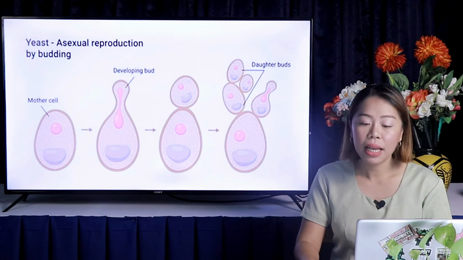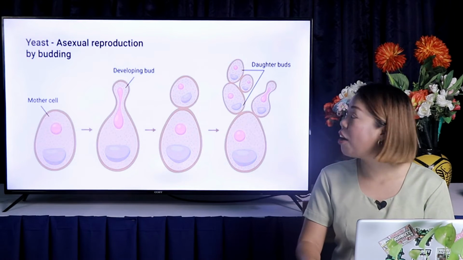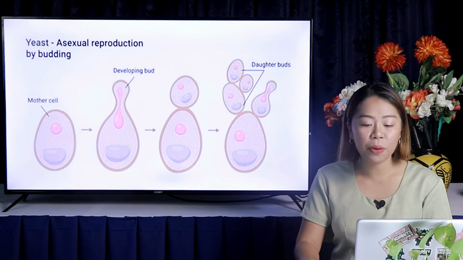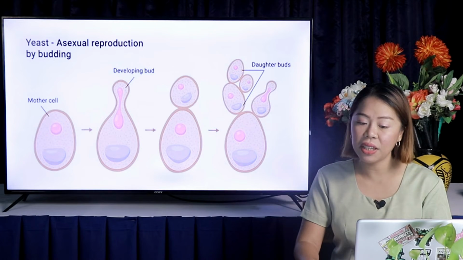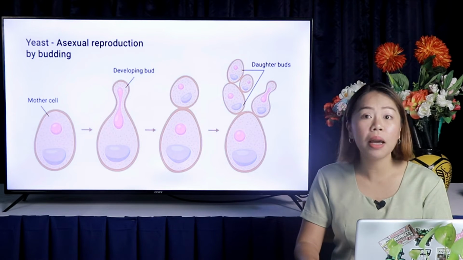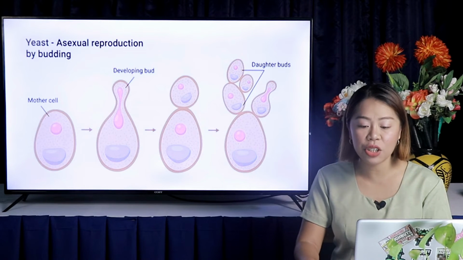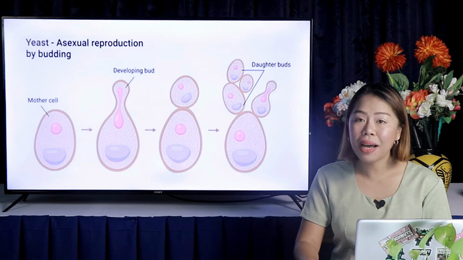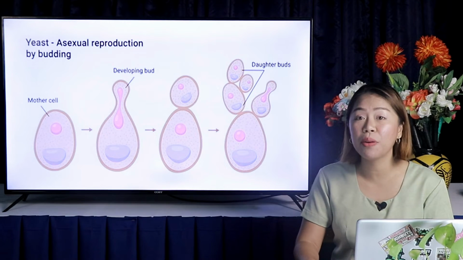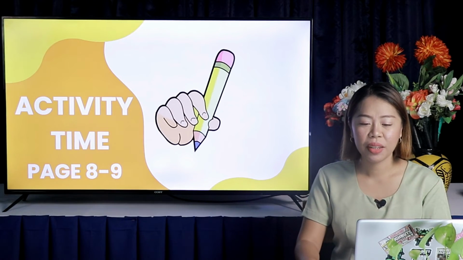For example, the asexual reproduction of a yeast by budding. This type of reproduction involves one organism to perform the activity. In yeast, budding usually occurs during the abundant supply of nutrition. It is the process of reproduction where a small bud arises as an outgrowth of the parent body.